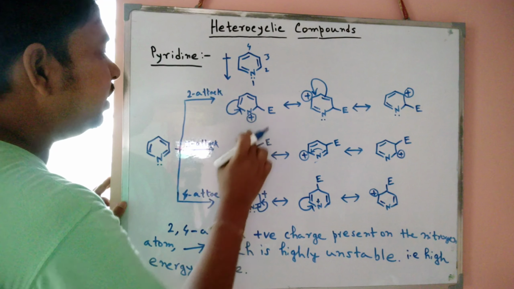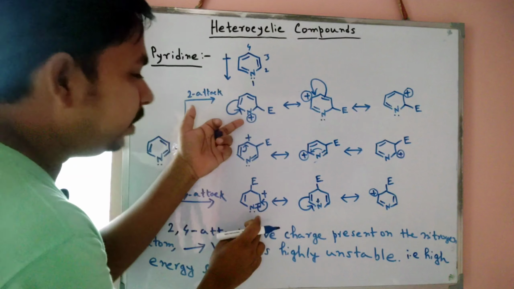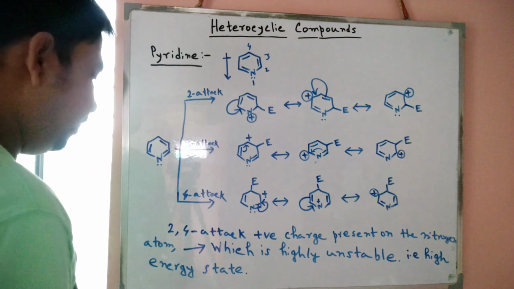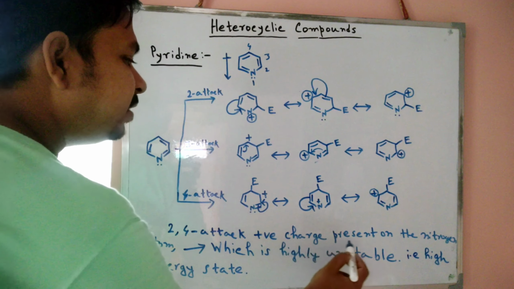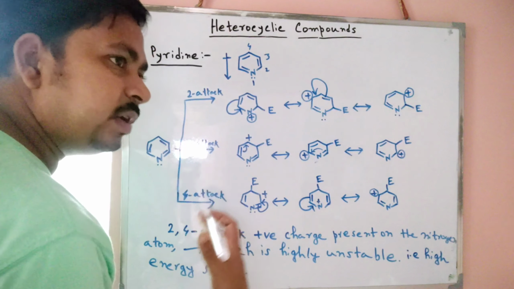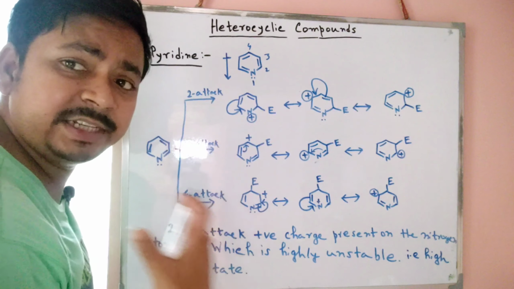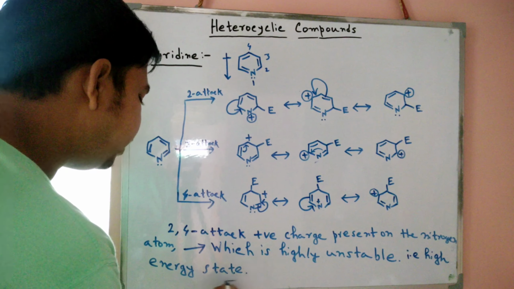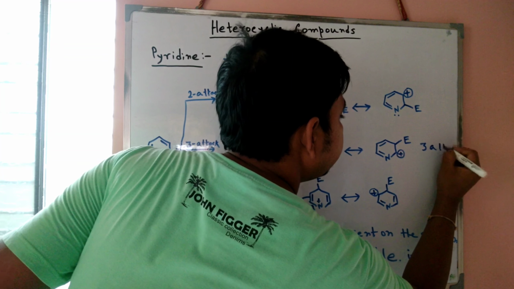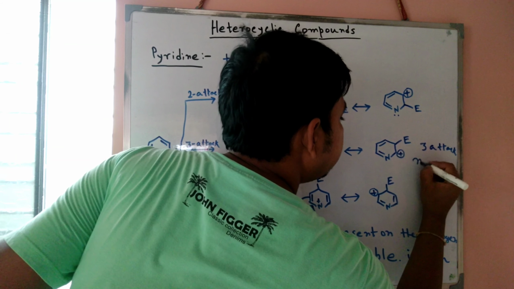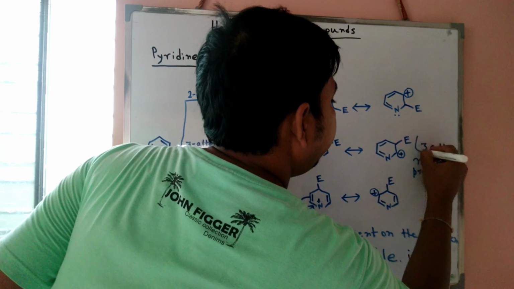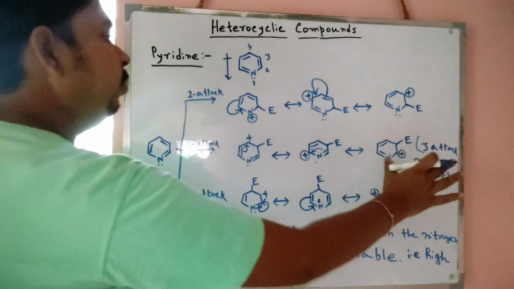So the plus charge is present in both the 2 and 4 cases on the heteroatom. In the 2 and 4 attack, the positive charge is present on the nitrogen atom, which is highly unstable because nitrogen is an electronegative atom and cannot bear a positive charge, so it is a high energy state. So as a reason, 3 attack of the electrophile is more preferred.